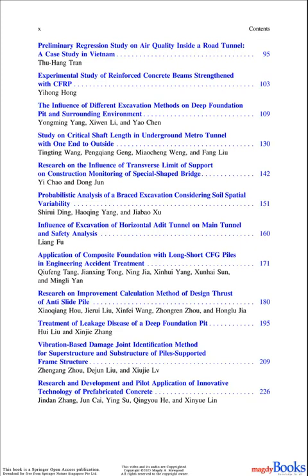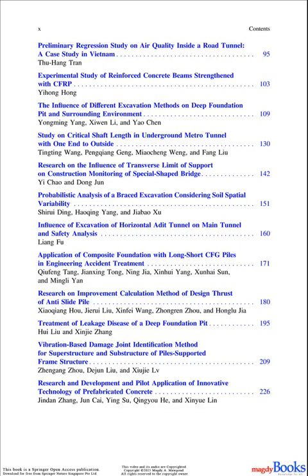13. Research on the influence of transverse limit of support on construction monitoring of special-shaped bridge. Yi Chao and Dong Jun. 14. Probabilistic analysis of a braced excavation considering soil spatial variability. Sharui Ding, Haoqing Yang, and Jiabao Xu. 15. Influence of excavation of horizontal added tunnel on main tunnel and safety analysis.